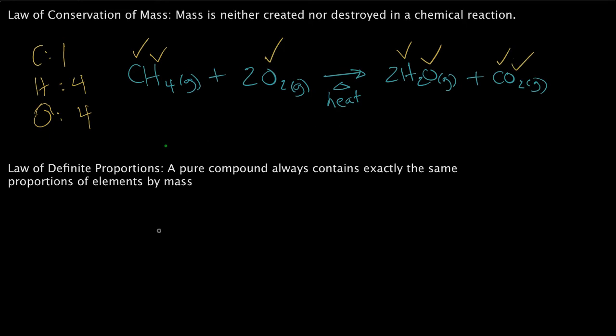Now let's talk about the law of definite proportions, which just says that a pure compound will always contain exactly the same proportions of elements by mass. Now, what does that really mean for us? Well, all that's saying is that any pure substance is made up of the same constituent elements or molecules, no matter where you go.